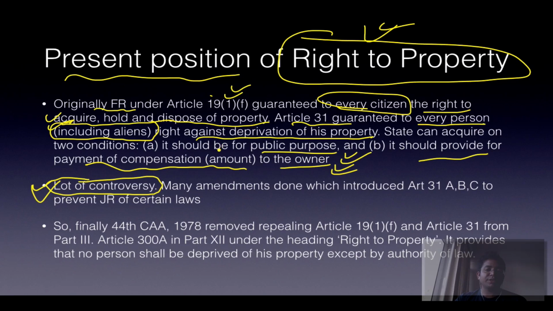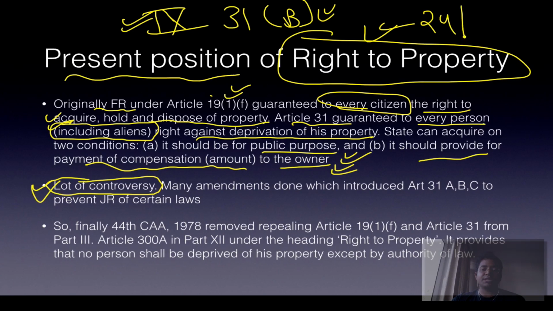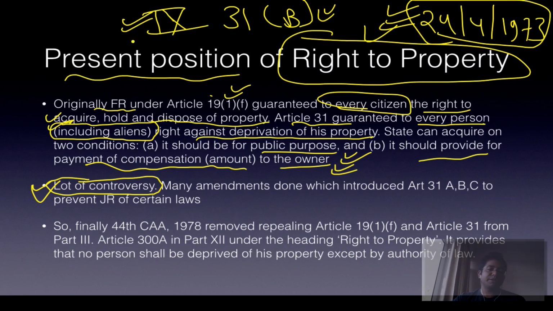So the first Constitutional Amendment Act introduced the 9th schedule, article 31B, which said that even if fundamental rights are violated, any law which is kept under schedule 9 will not be under judicial review. So any law passed before the Keshavananda Bharati case will not be under judicial review.